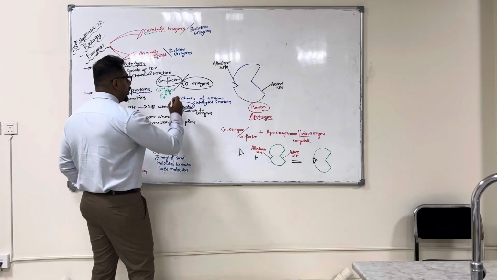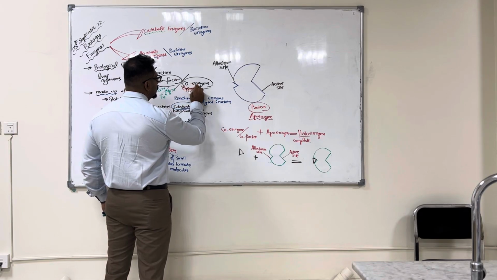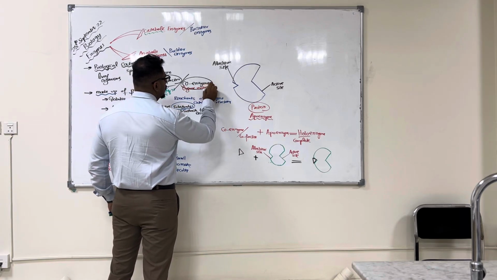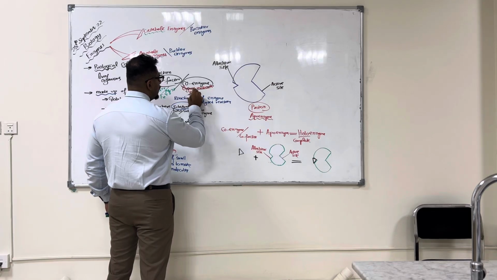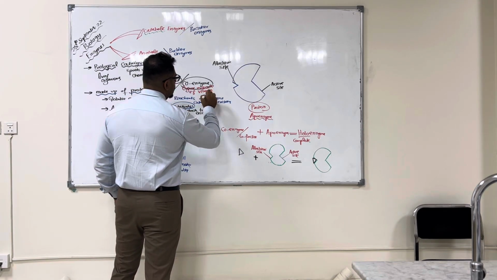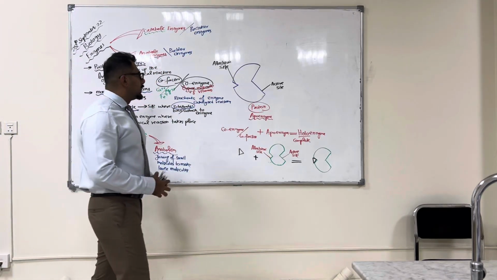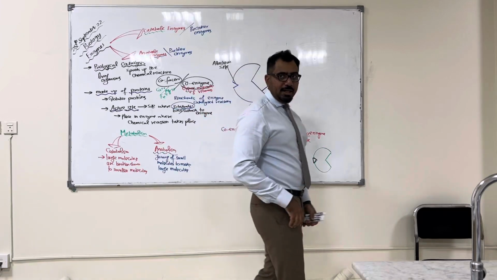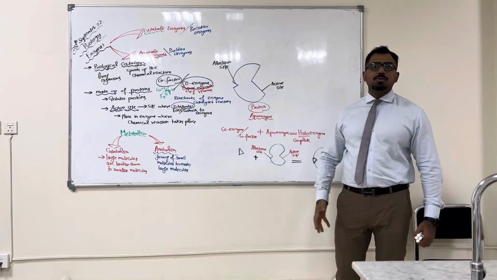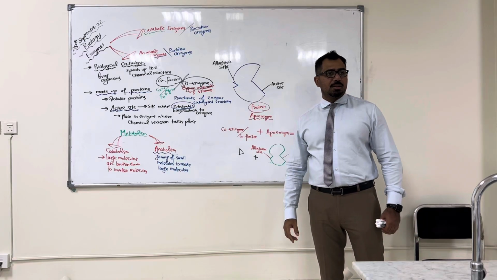Right? While if the thing which activates the enzyme is an organic molecule, for example, vitamins, right? So these vitamins which you take in your diet or some other organic compounds, when they act as cofactor, that will be called as coenzyme.